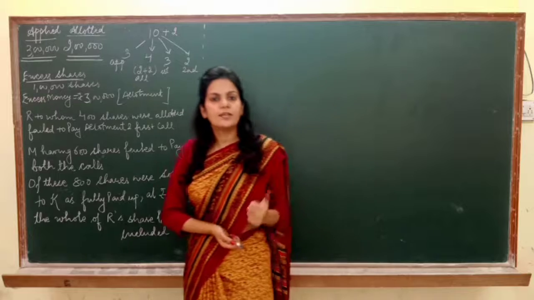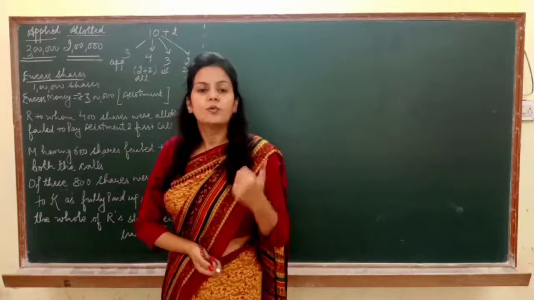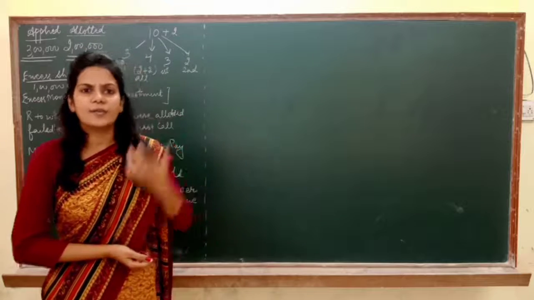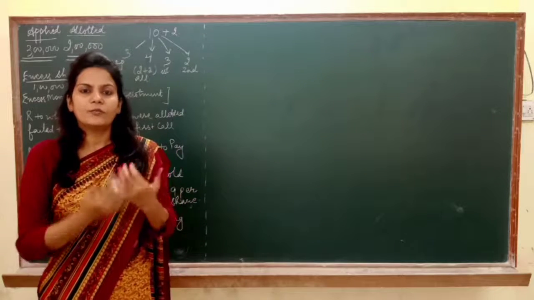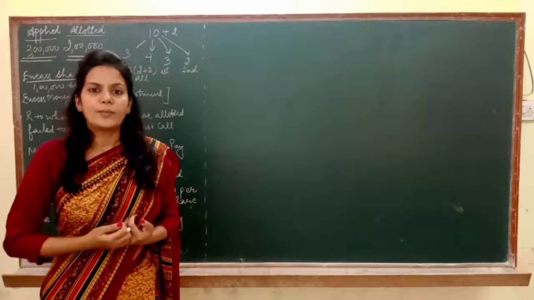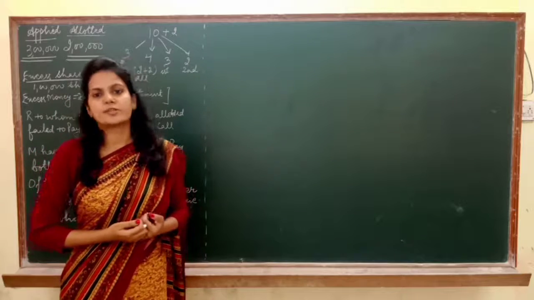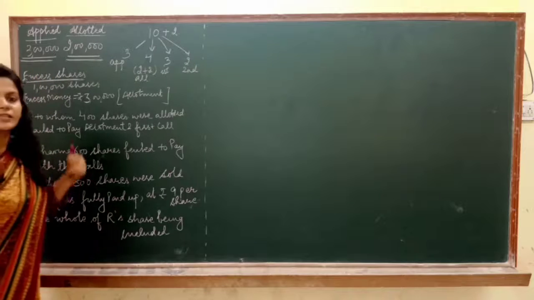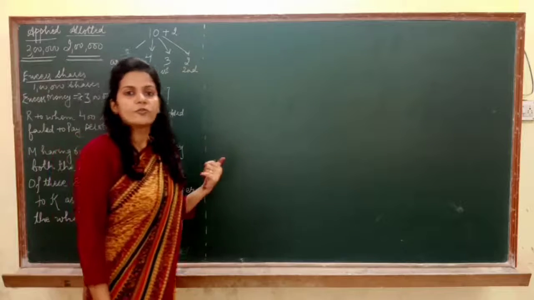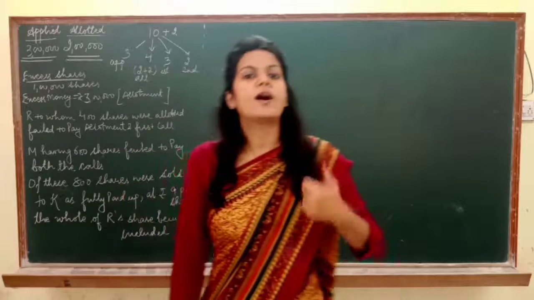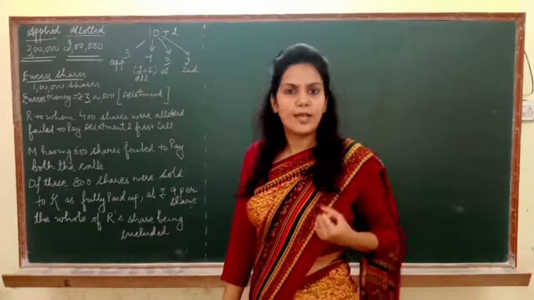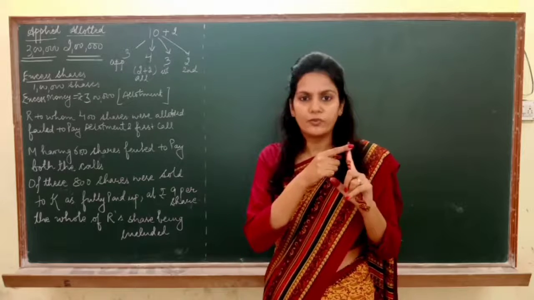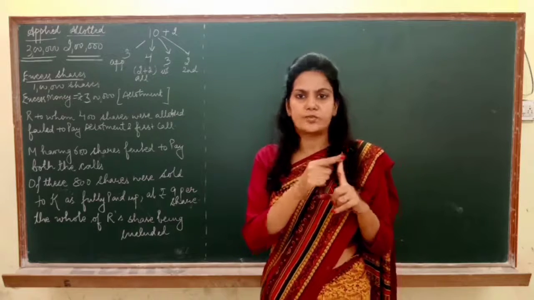It means that the company must have offered for sale only 2 lakh shares. The company has told this thing that I am inviting applications from the public for the purchase of 2 lakh shares. But the people applied for 3 lakh shares. It means clearly there is the case of oversubscription because you are ready to give only 2 lakh shares but the public applied for 3 lakh shares. So first condition is fulfilled, that there is oversubscription.